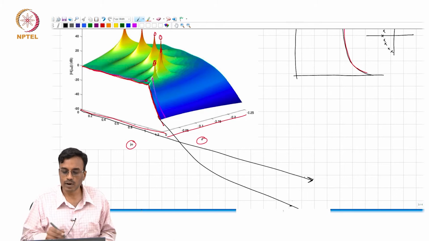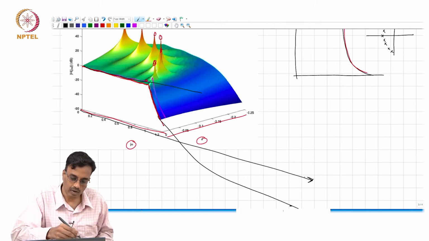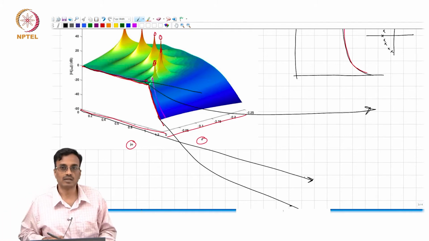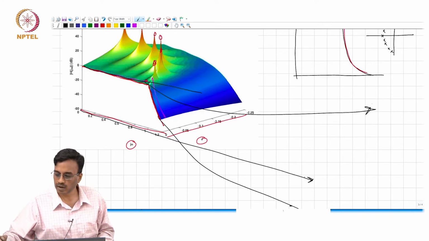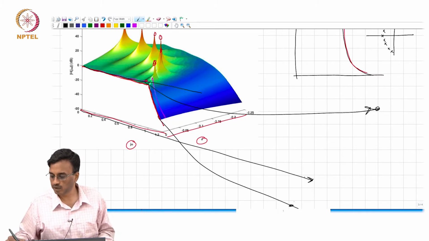Okay. Now what are we doing? We are going along on that cut there, which keeps going somewhere there in the S plane, right. What comment can you make about the response there versus the response here?